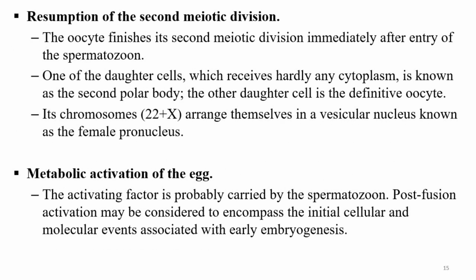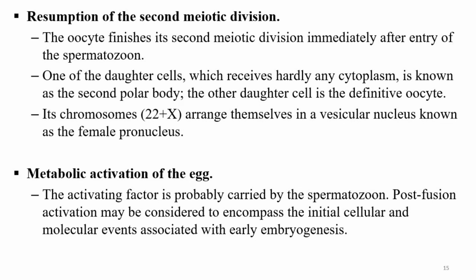Very important. Number 2, the egg responds with the resumption of the second meiotic division. Remember that when the egg is ovulated, it is in the second meiotic division, but it is arrested at metaphase 2. So this arrest is going to be resumed after the spermatozoon enters the ooplasm.